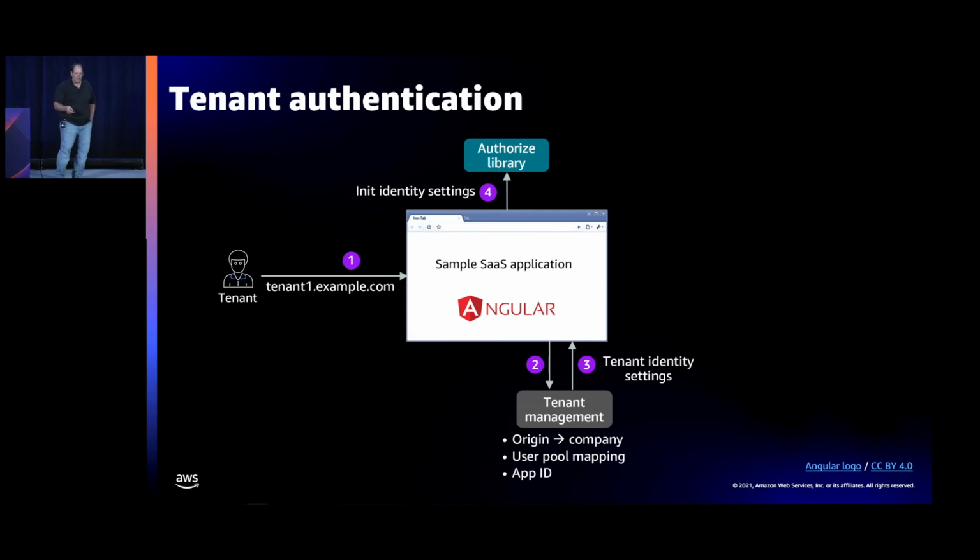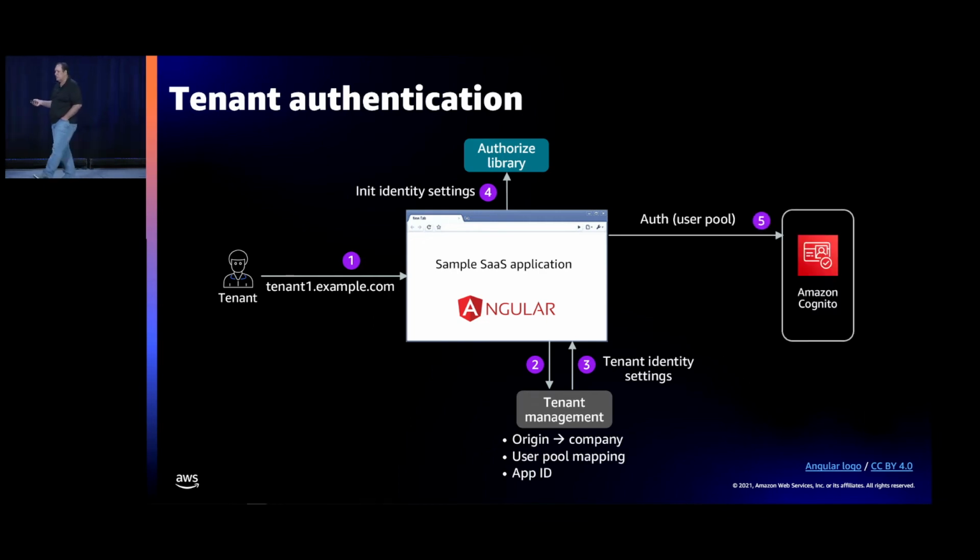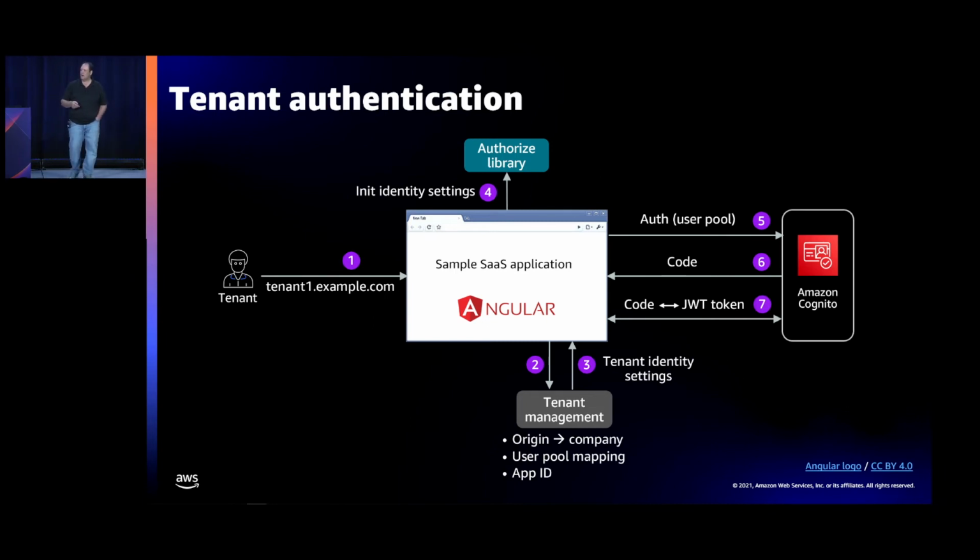Again, even though the app isn't exotic, seeing how all this authentication works inside that app code gets useful to you. And now we're just into a typical OAuth flow. We know what Cognito user pool we want to auth against, so we hit that user pool. It gives us back a code. We exchange that code for a JWT token, and that JWT token is the secret sauce of our user identity plus our tenant context.